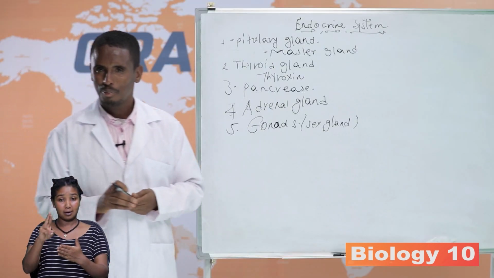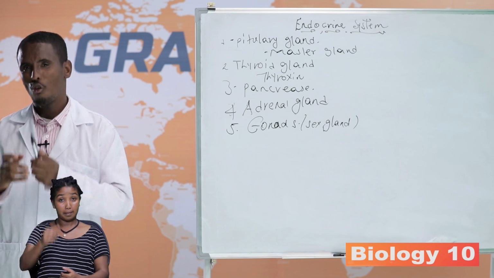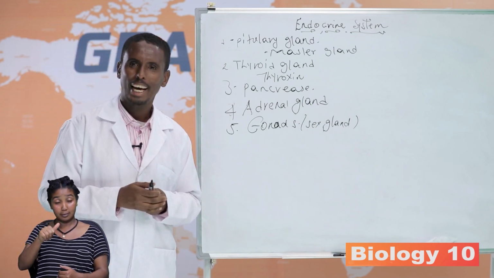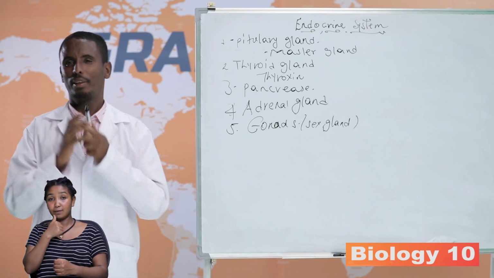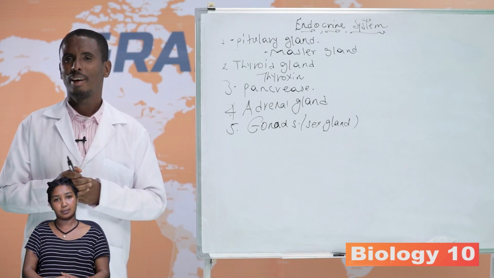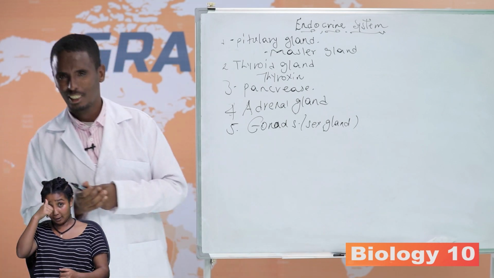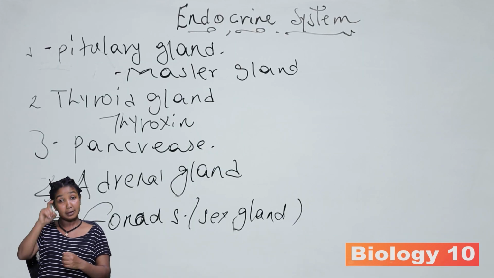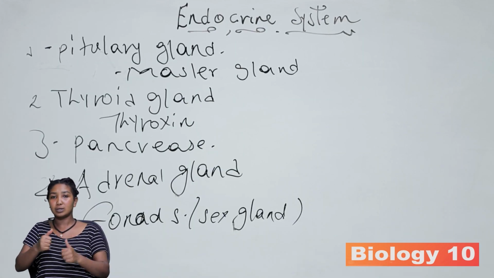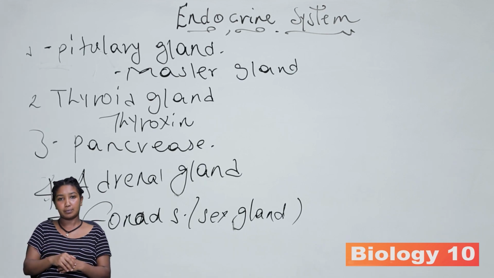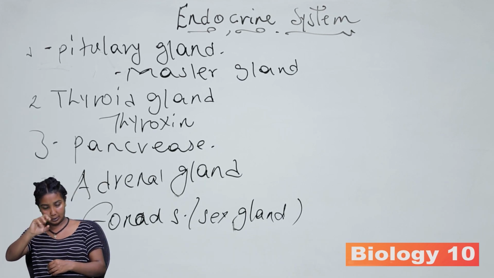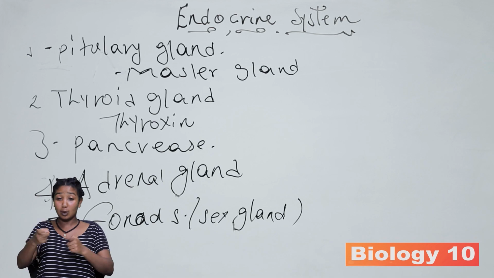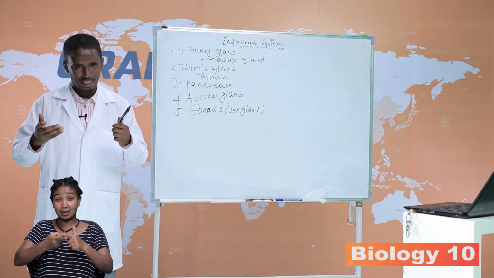These are the testes in males and the ovaries in females. The testes are the male sex gland, which secretes the hormone testosterone. Testosterone is very important in controlling male secondary sexual characteristics.